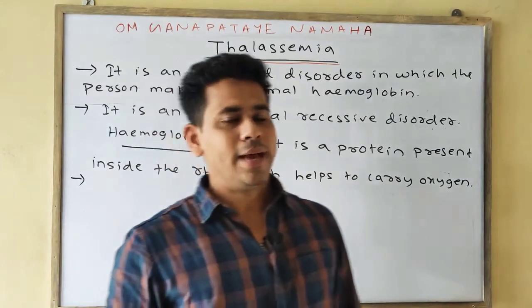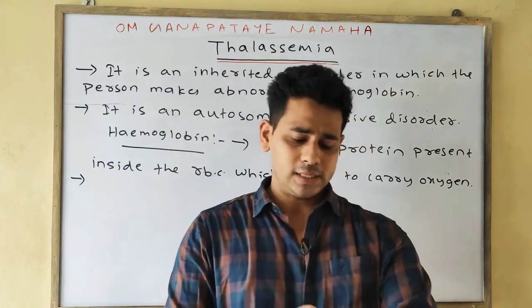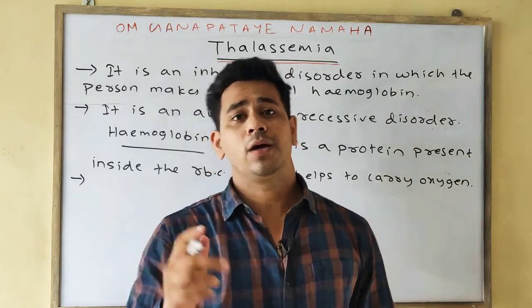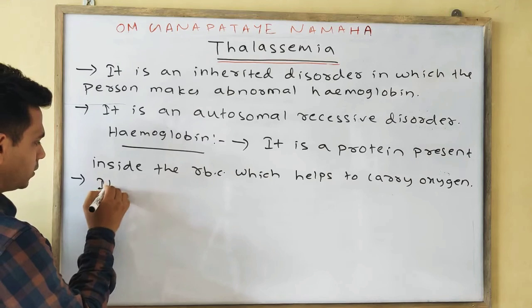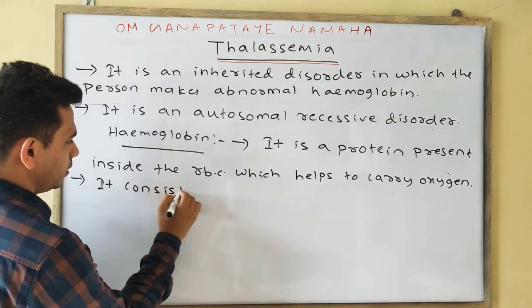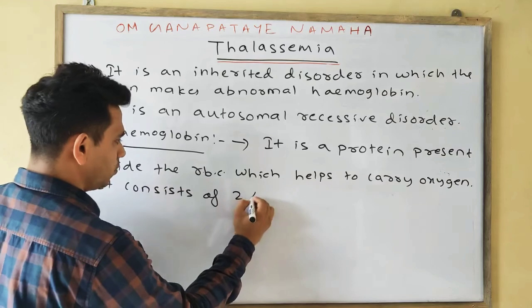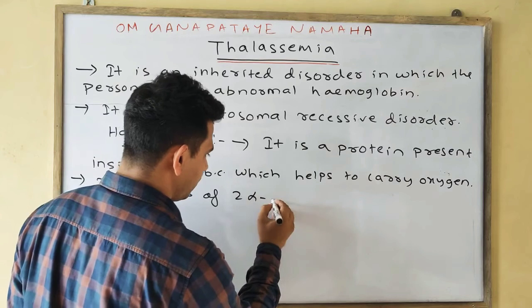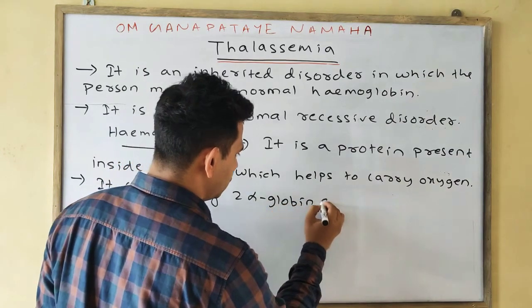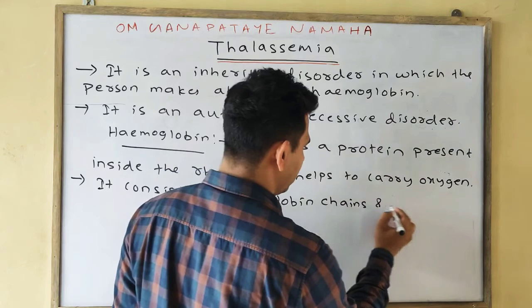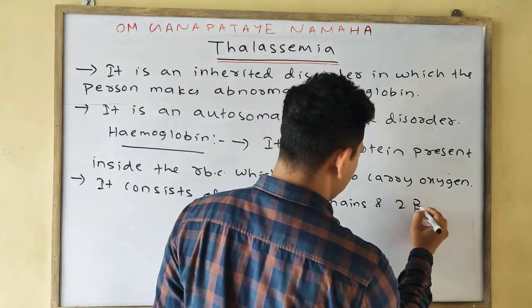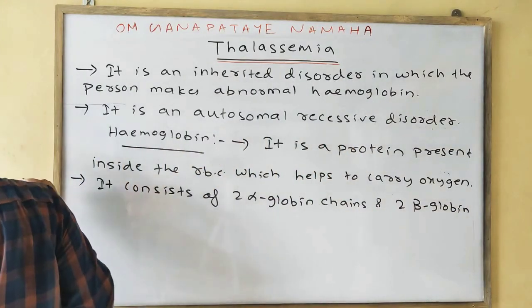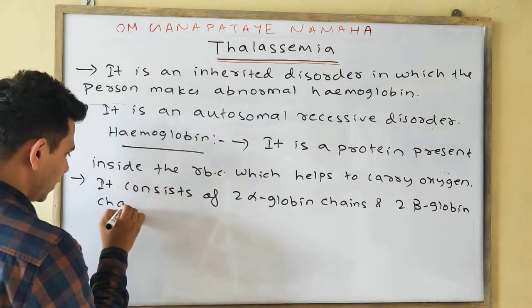Second point, the structure of hemoglobin: it consists of four chains, two alpha globin chains and two beta globin chains.